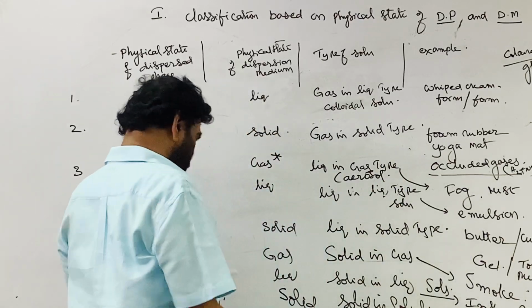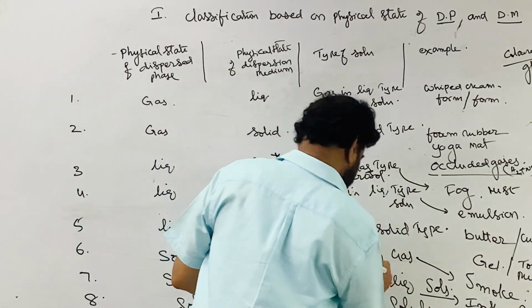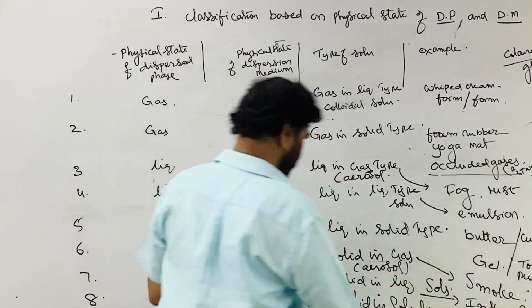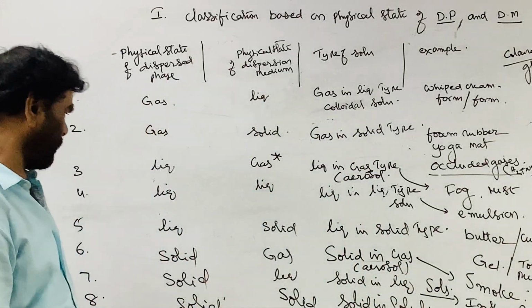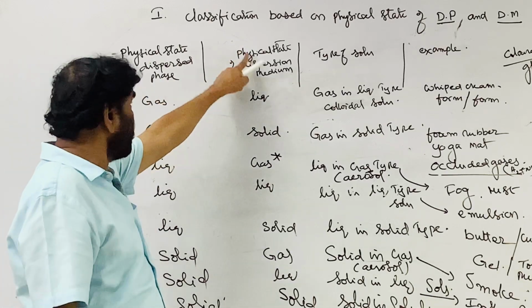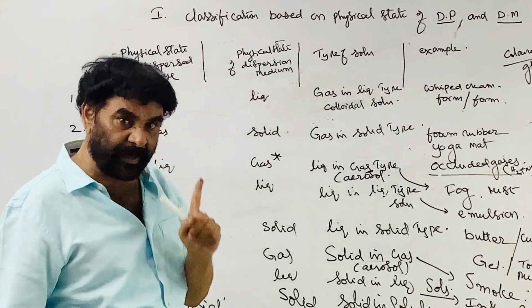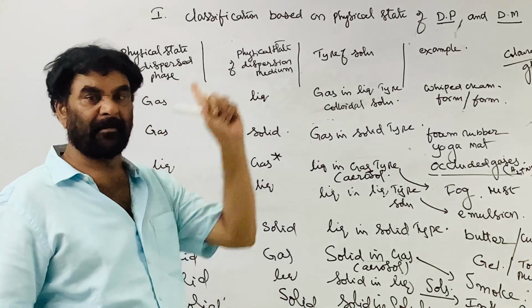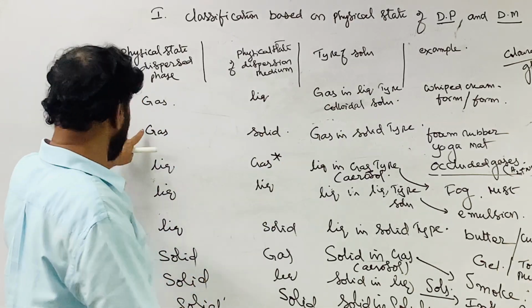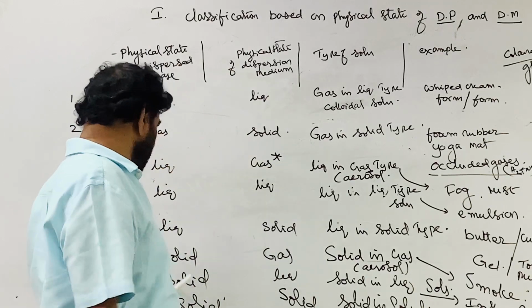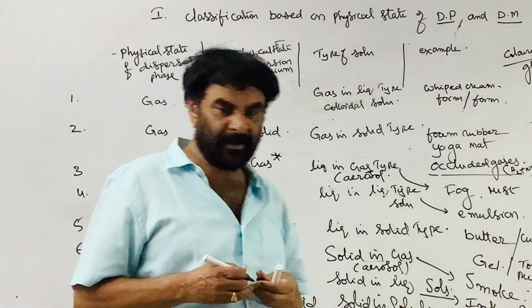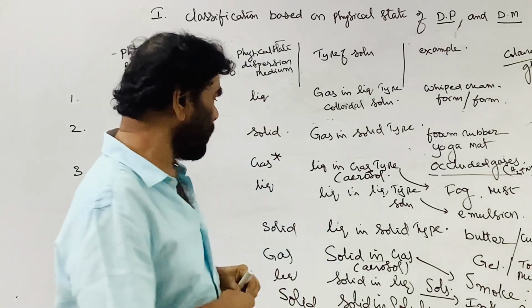Here also gas is the medium: solid in gas type, smoke, aerosol. It's called aerosol. The dispersion medium must be gas. So the two aerosols are solid in gas and liquid in gas, and the other one, gas in gas type, is not possible.